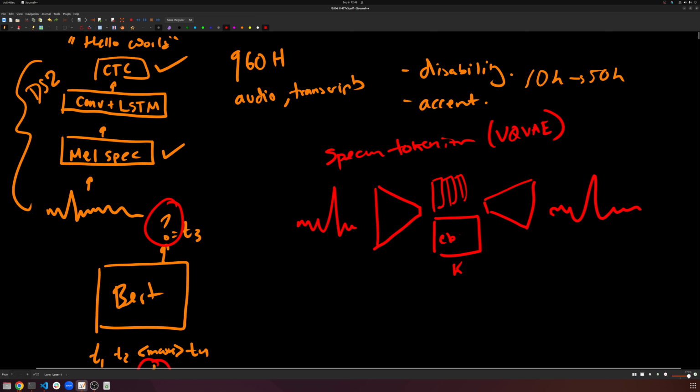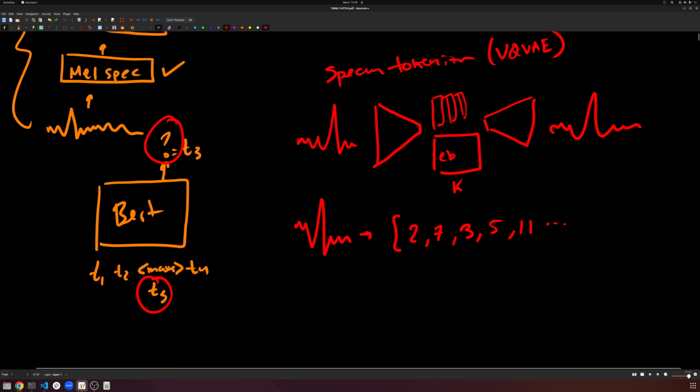And so what you end up with is something like this, a quantization module. You'll get audio, and you can map it to some numbers, some tokens, 2, 7, 3, 5, 11, whatever. Some discrete tokens that identify the index. So this was the second thing from our codebook, then the 7th thing from the codebook, the 3rd thing from the codebook, and so on. So we discretize it, and now we can train a masked language model on these discrete tokens. Basically do what BERT does by training it on these tokens, and this tokenizer was created from our speech tokenizer. No problem.